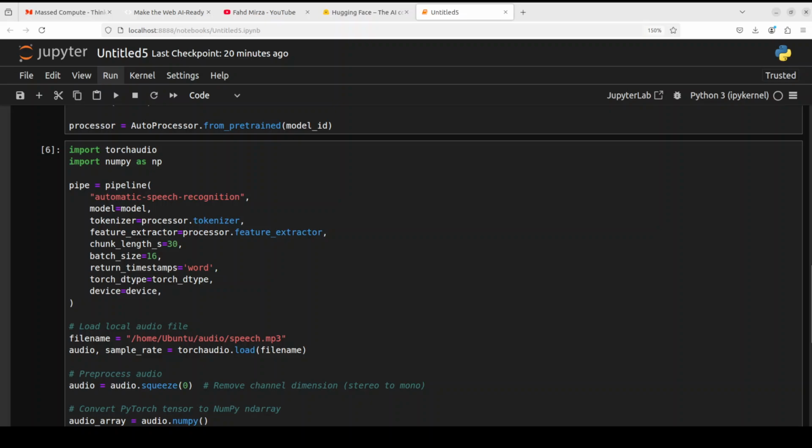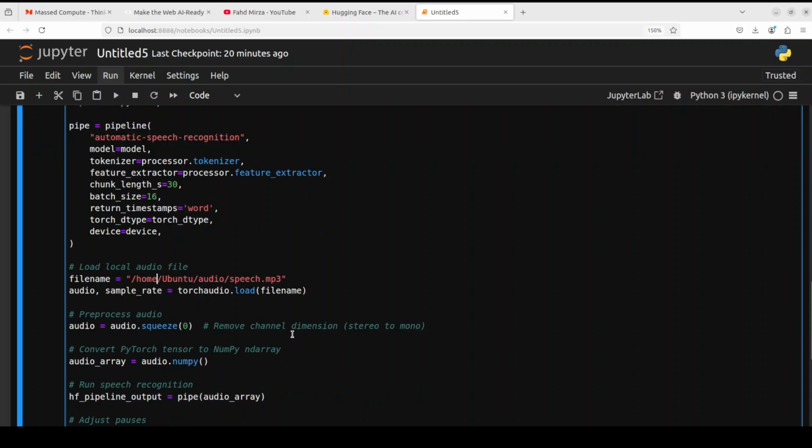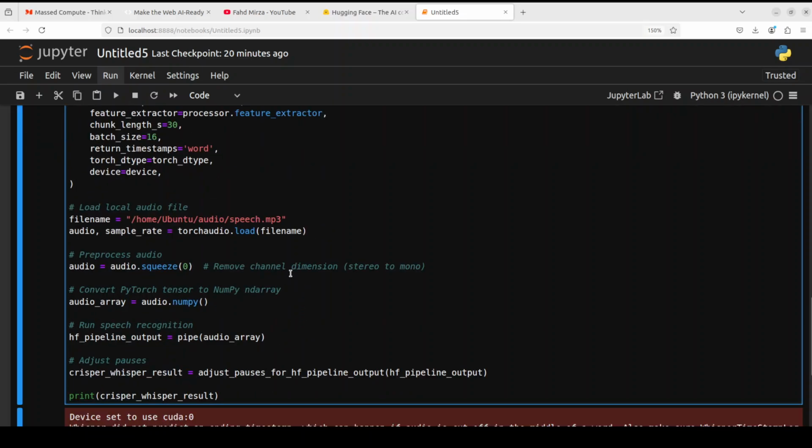In the next example, I'm just giving it this local file. So I just altered the code given on their repo. I'm just loading the local audio file, and then from there, I'm pre-processing the audio. I'm converting the PyTorch tensors to NumPy ndarray. And then from there, it's the same thing where I'm piping it through and getting the results back. Let me also play the audio first so that you know what is happening here.